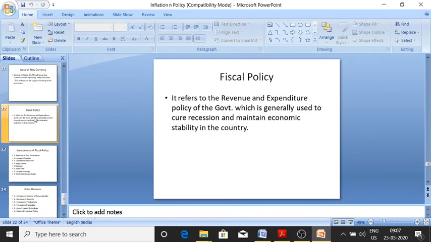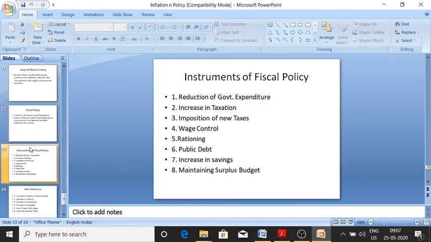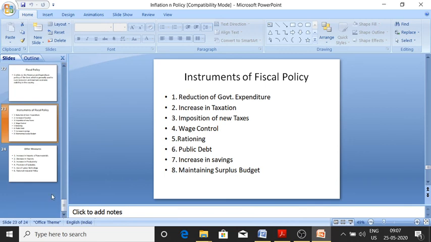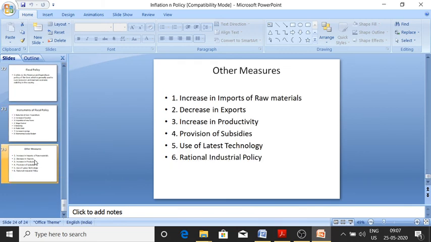In the same way, the fiscal policy is there. So fiscal policy tools are government expenditure and taxation. So the government reduces public expenditure or increases taxation, so then inflation is decreased. In the same way, many things do take place. So various other measures are there: increase in imports of raw material, decrease in exports, increase in productivity. These all control inflation. So there are various ways to control inflation, either by fiscal policy or by monetary policy.